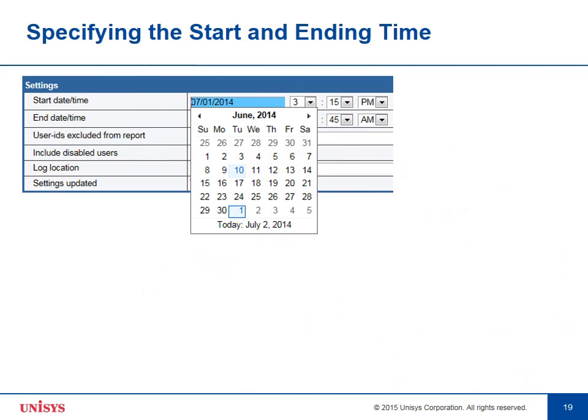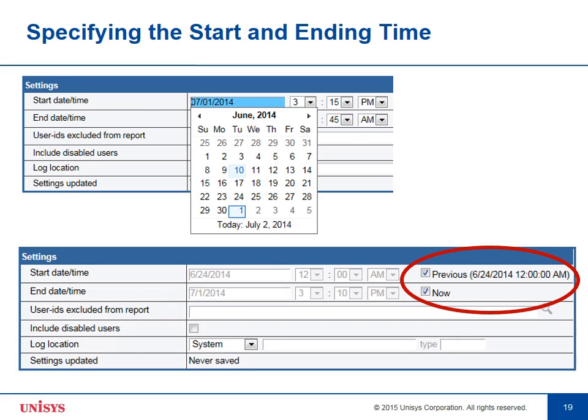You can also specify the start or ending time for reports that include login failures, modified users, new users, and privilege escalations. And as you can see here, you can pick them from a calendar, which is sometimes very convenient. There's also a special thing that you can do that says, I want to run a set of reports and not miss anything that's in the log file. So I want to run from when I previously ended and then end the current report with now, meaning the time at which I press the run button.